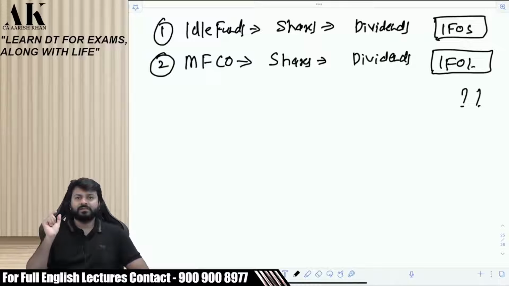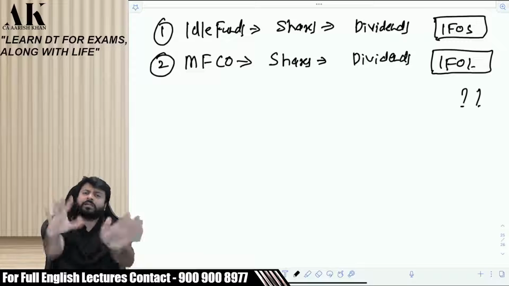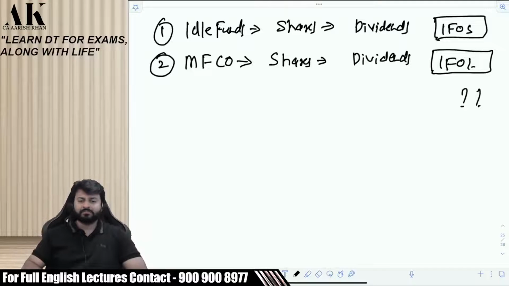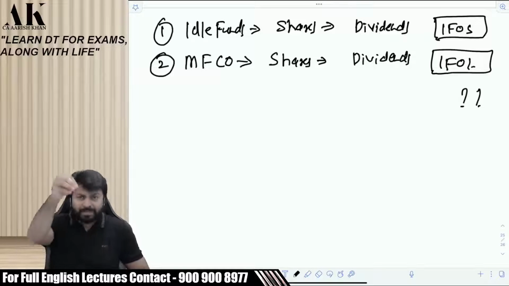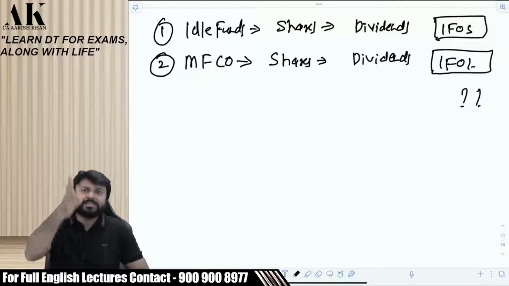Interest is very wide as compared to dividends. Let me give you an example. For banks, what is the biggest business income? Interest only, right? Interest is the major income for banks. Now the government cannot say that interest will always be classified under IFOS. All banks will die. Right or not? Interest can be considered a main business income. Do you agree? But dividends are never main business income.